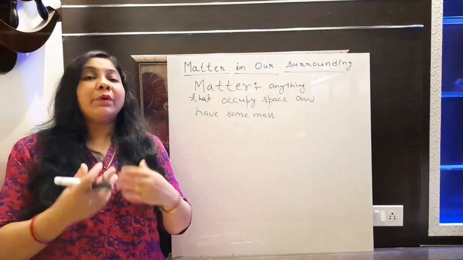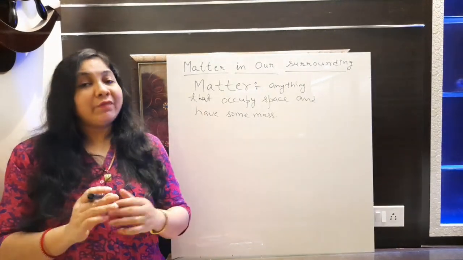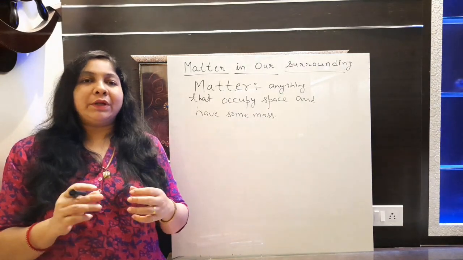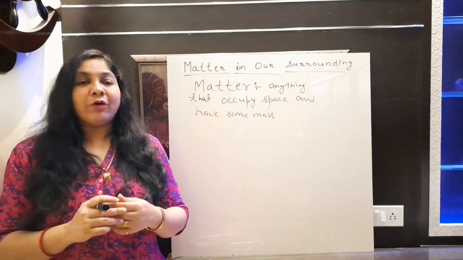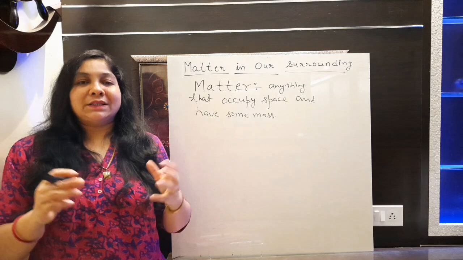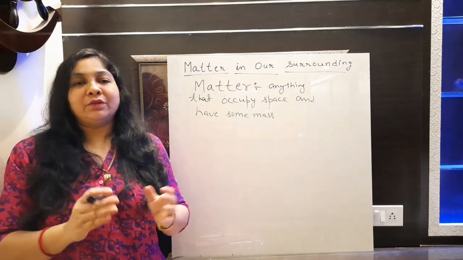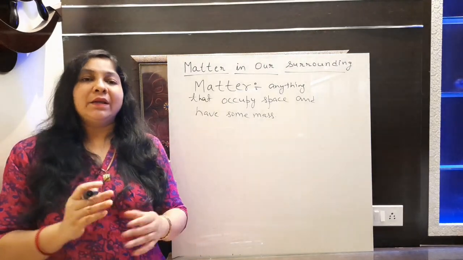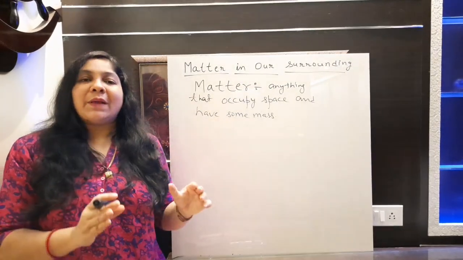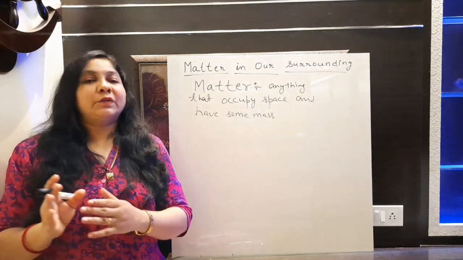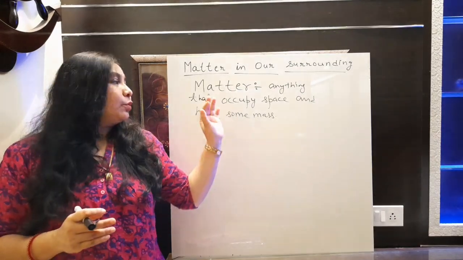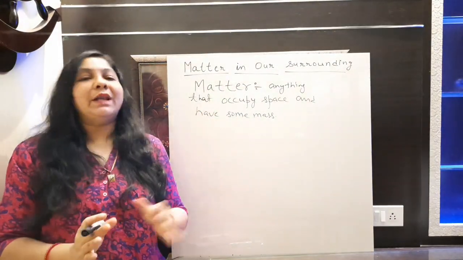But what about things that are not matter? How can we identify those? That is also very simple, for example smell. You are not able to visualize it, and it is not occupying space. Smell, thinking, emotions, these are all defined as not matter. In this chapter we are going to discuss matter and its properties, so let's forget that part and just focus on matter: anything that occupies space and has some mass.